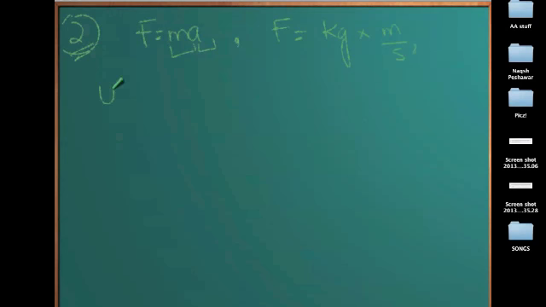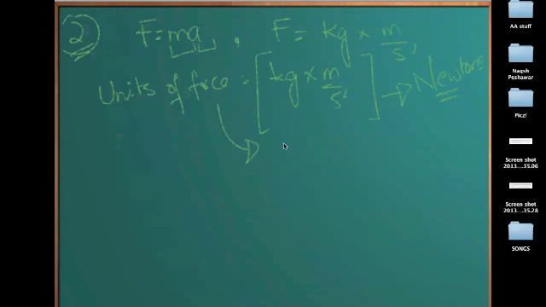So the units of force is simply kilograms times meter per second square, and this entire thing is known as newtons. So if you have this, you can simply replace it with a newton.